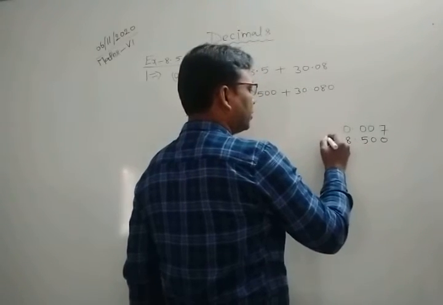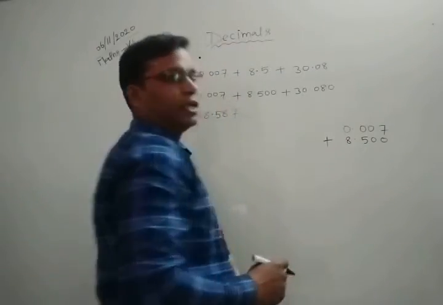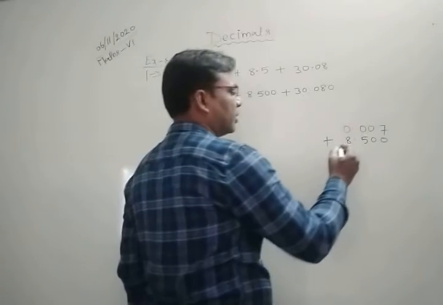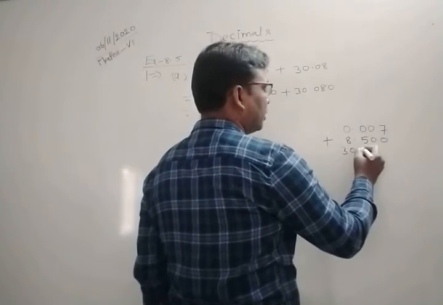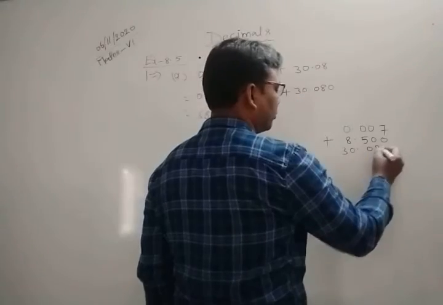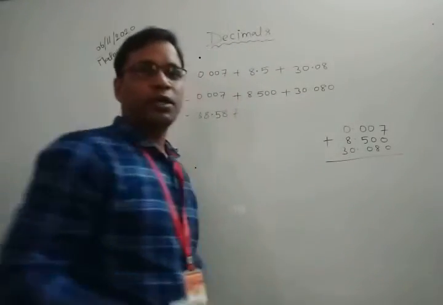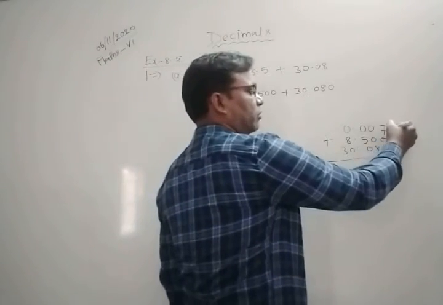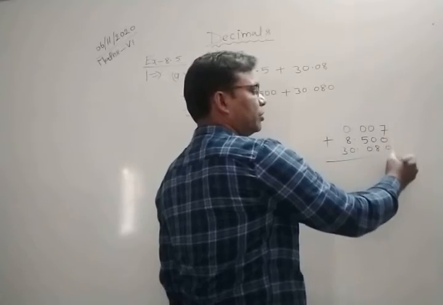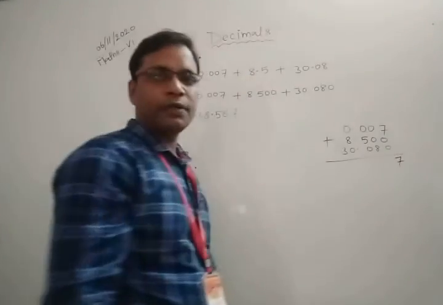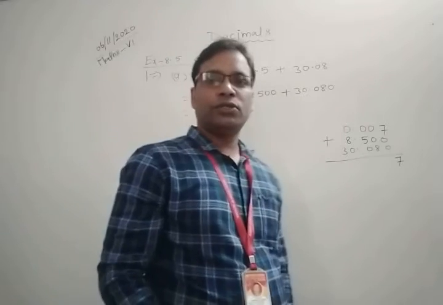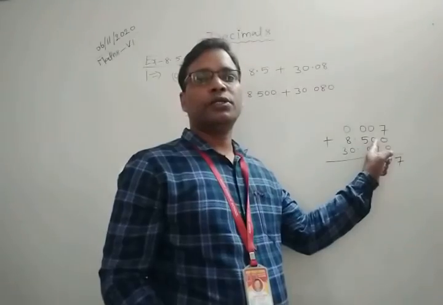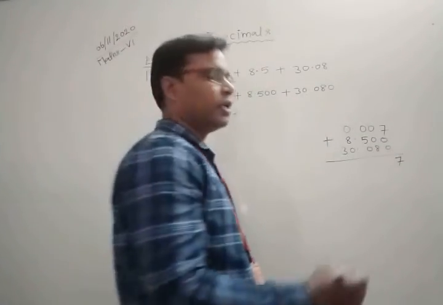Okay, plus, because it is the sum of the following number, again 30.080. Clear? If you sum them, then we obtain, this is the 1000th place, 7 plus 0 plus 0, this is equal to 7. Okay, again 0 plus 0, 0. 100th place digit, 0 plus 0, 0. 0 plus 8, this is equal to 8.